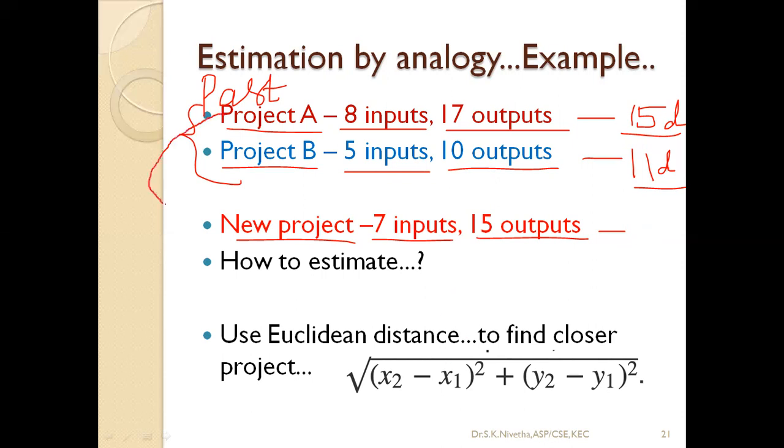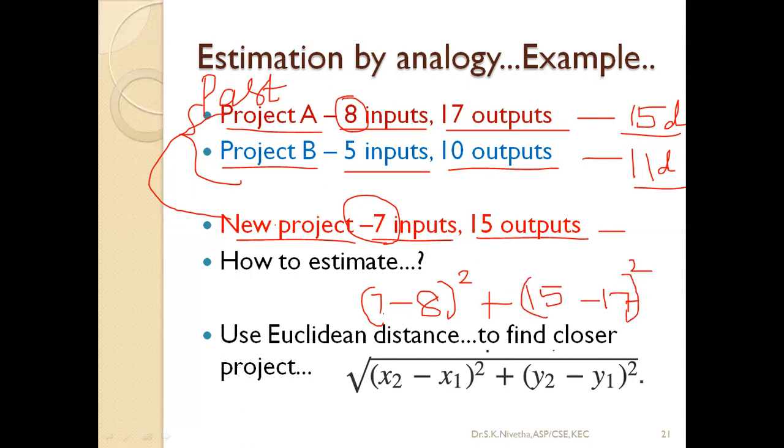So now project A and the new project, I should apply. Target project is this, target parameter, source parameter is this. When I compare A and the new project, how do I give? 7 minus 8 whole square plus 15 minus 17 whole square, and I have to take the square root.